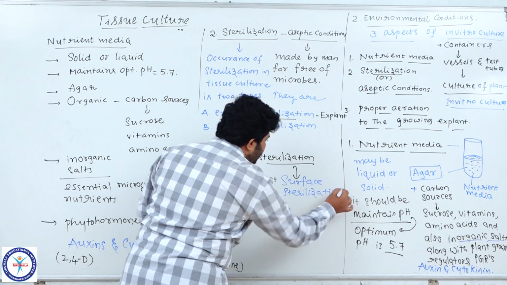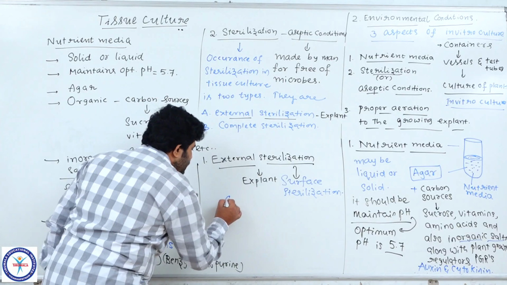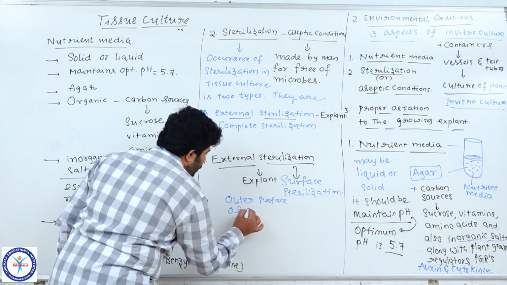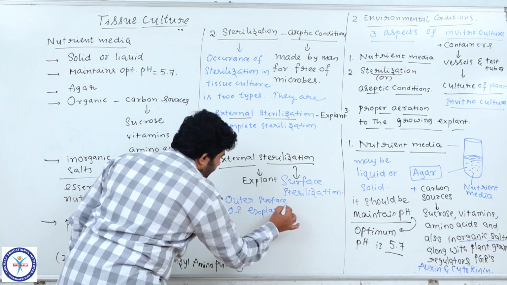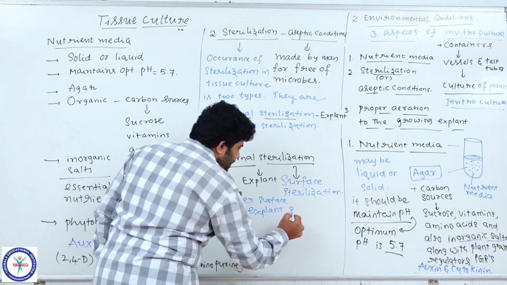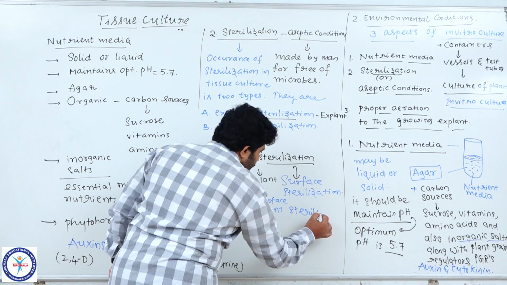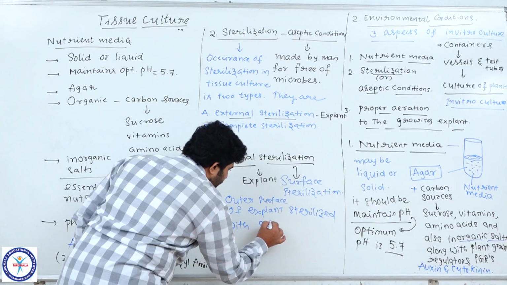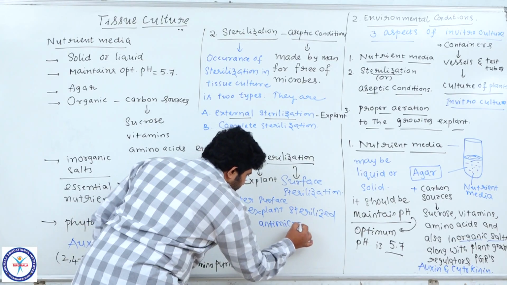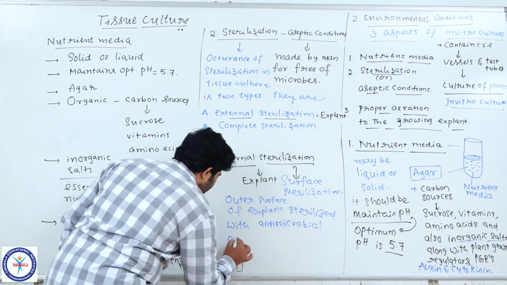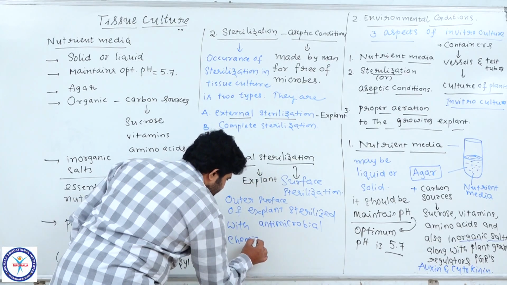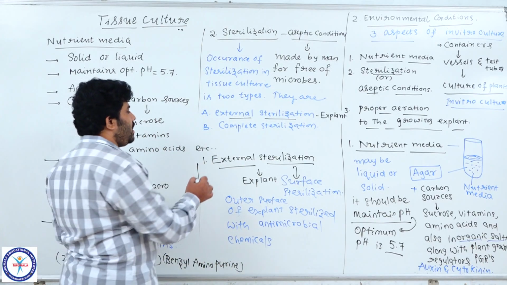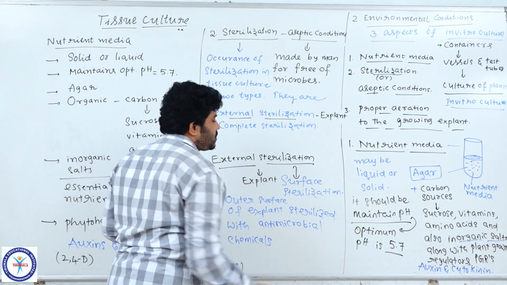In this method, only the outer surface of the explant is treated or sterilized with antimicrobial chemicals or disinfectant cleaners. So we just clean the surface of the explant, and that is called external sterilization or surface sterilization.